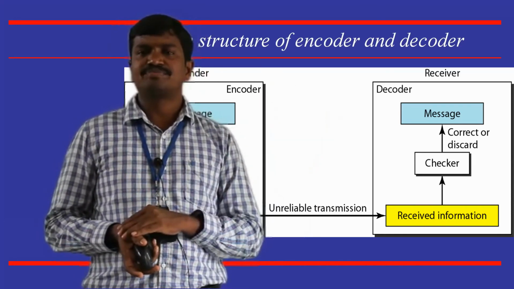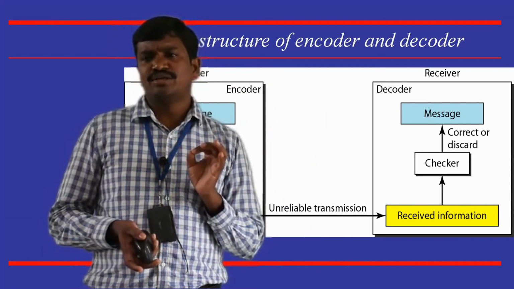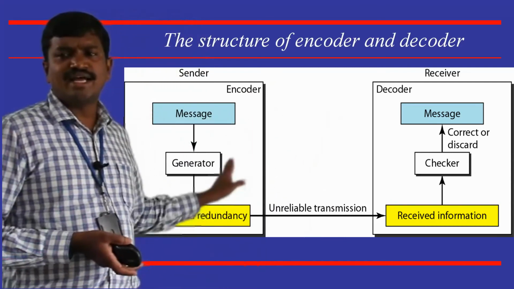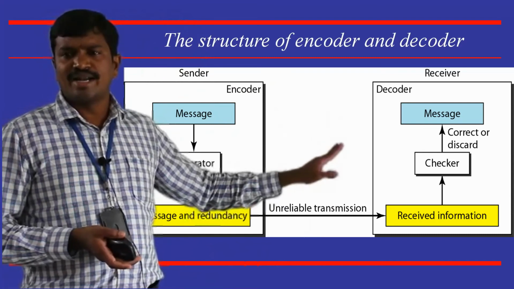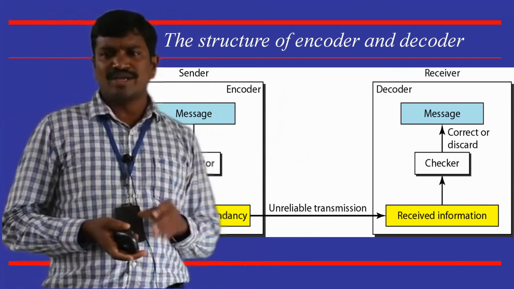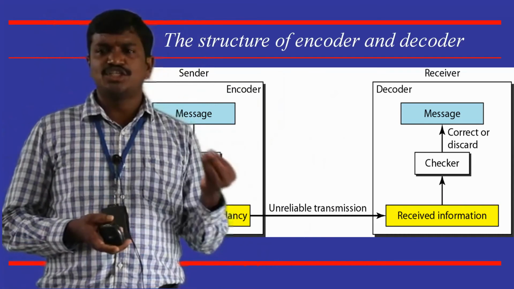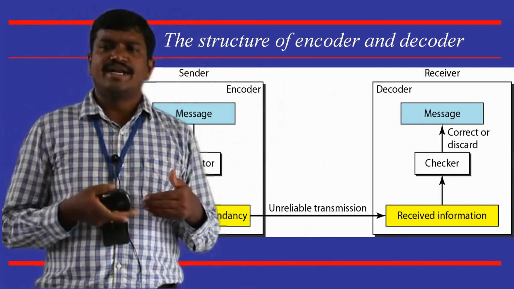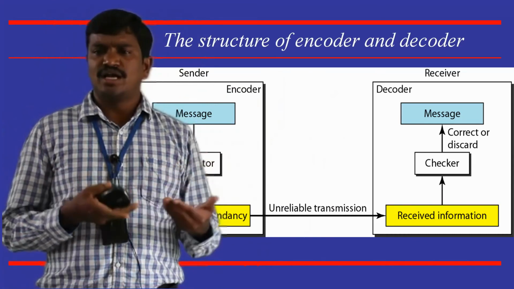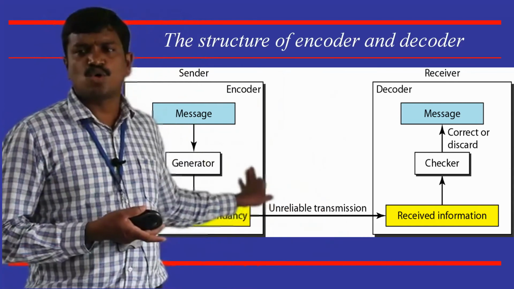So in error detection, the sender and receiver run encoder and decoder programs. In the encoder, the message is added with some redundancy bits based on the algorithm we use, which we call the coding technique.